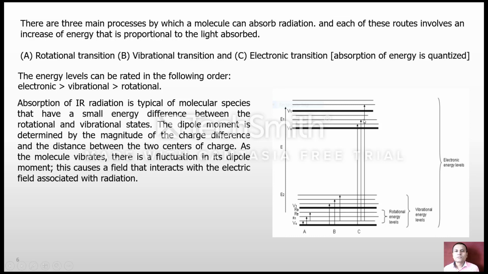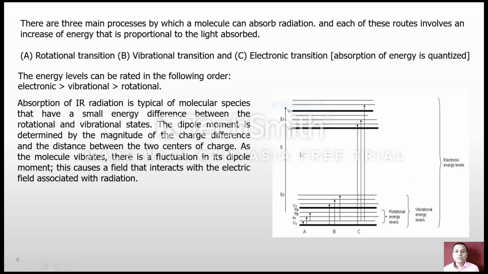The molecule is associated with three types of energy level: first is the electronic energy level, another is the vibrational energy level, and the third one is the rotational energy level. The rotational energy levels lie in between the vibrational energy levels. Vibrational energy levels lie in between the electronic energy levels.